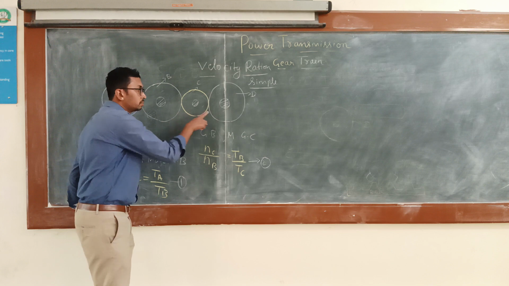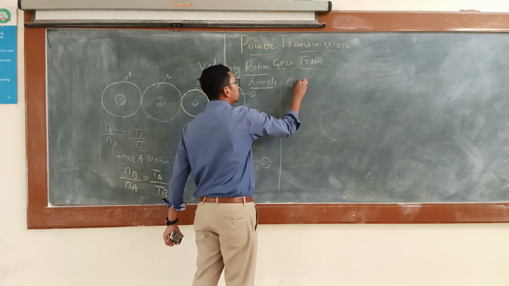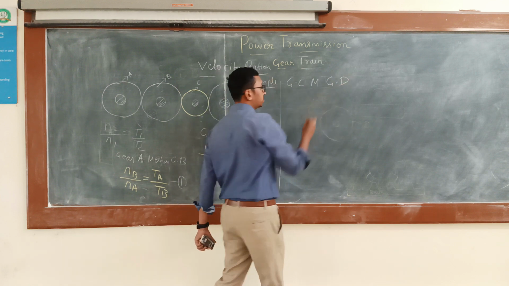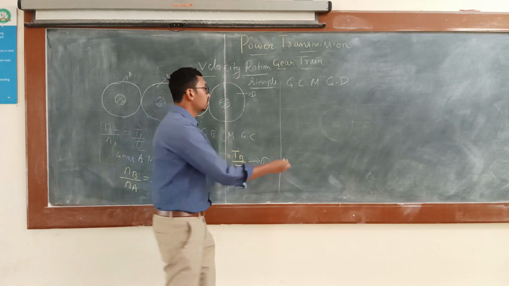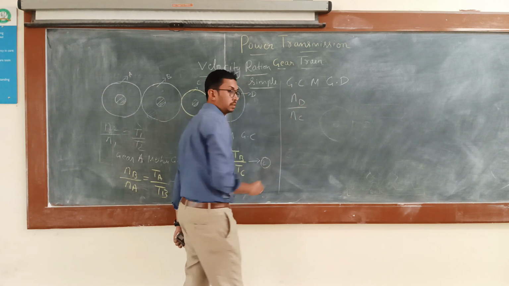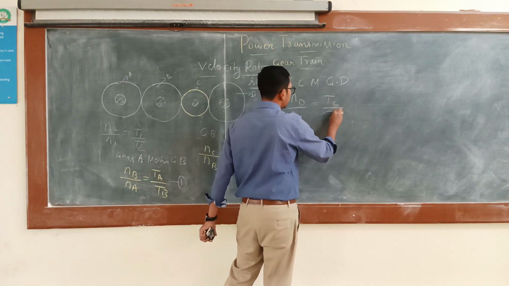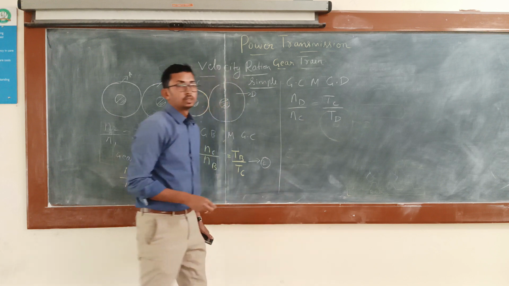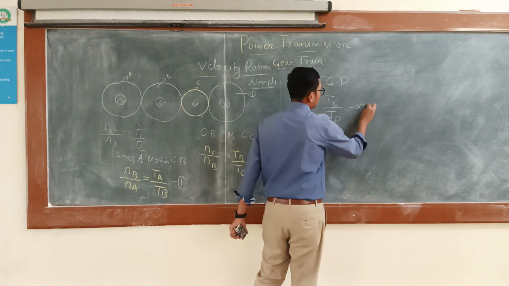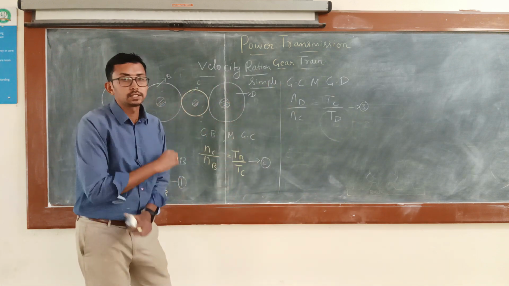Now gear C is meshing with gear D, right? Gear C meshes with gear D. So then what is the velocity ratio? It will be ND by NC, that is equal to TC by TD. So this is equation number 3. So now what is the overall velocity ratio?